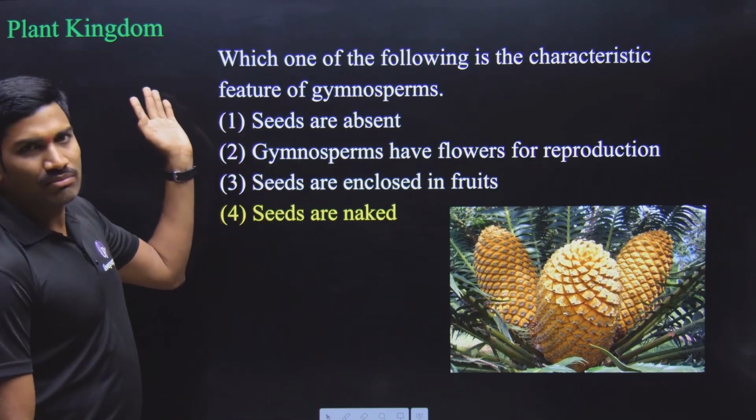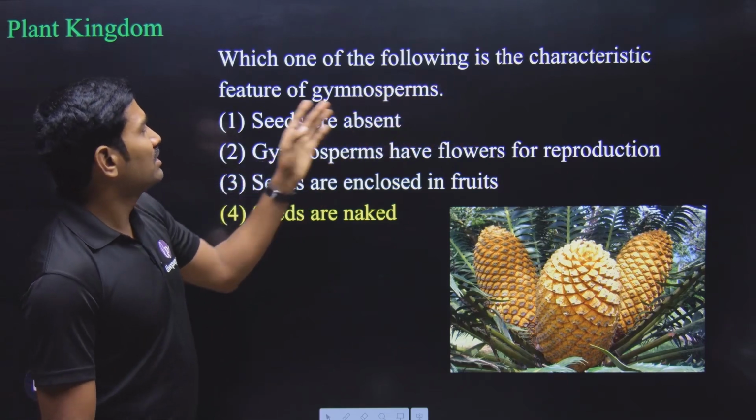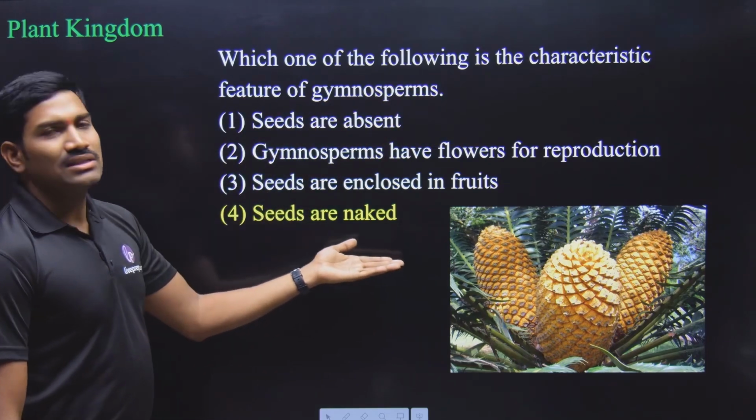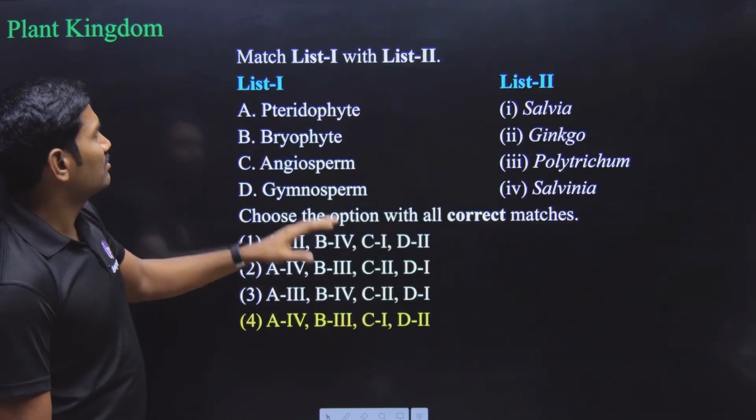Next one. This is from the plant kingdom. Which one of the following is the characteristic feature of the gymnosperms? The most important feature is that seeds are naked. Direct answer. Okay, next one.